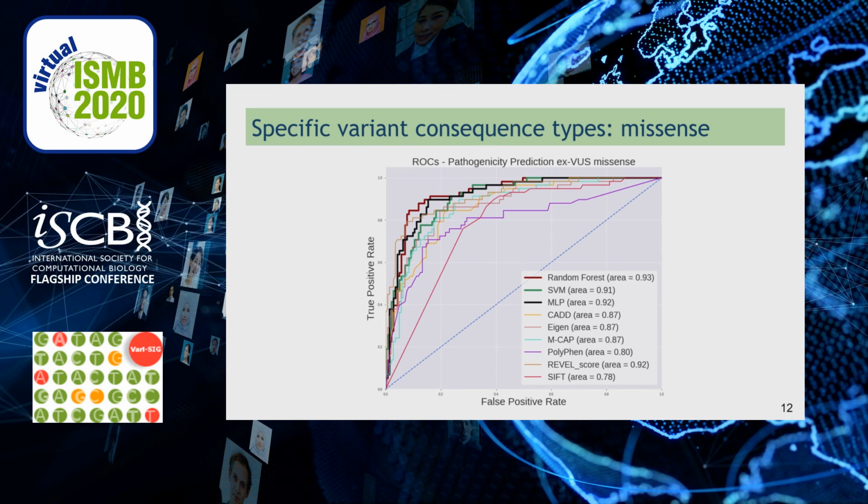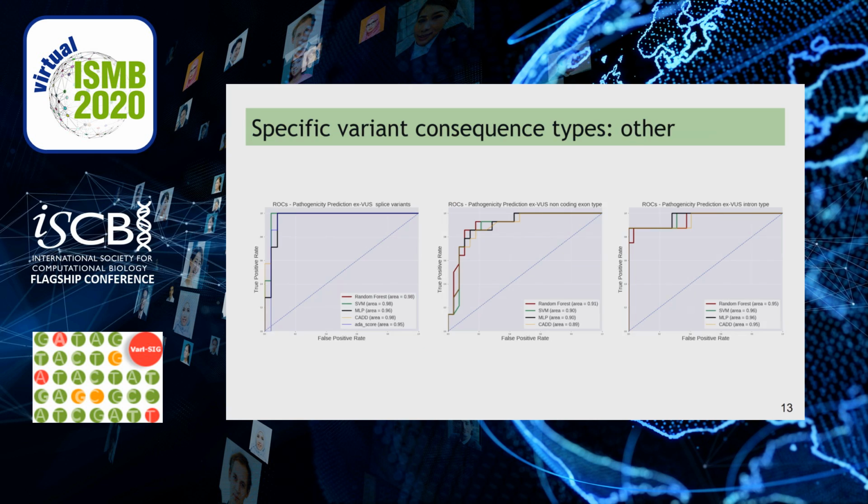So, to make a fairer assessment of our performance across different variant types, we plotted AUC curves on other types as well. Here we see our performance on missense variants, where we got an AUC of 0.93 for the random forest. The REVEL score is close with an area of 0.92. For other variant consequence types, performance of our models is competitive too, and the random forest gets slightly higher AUCs.